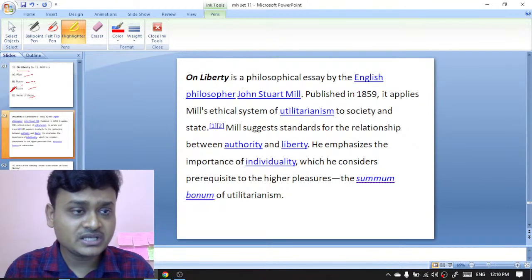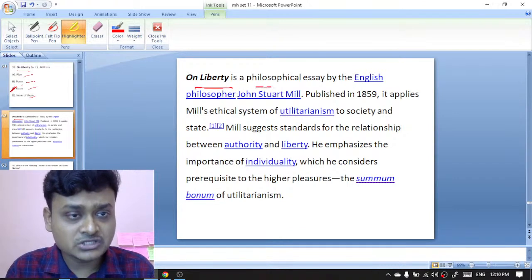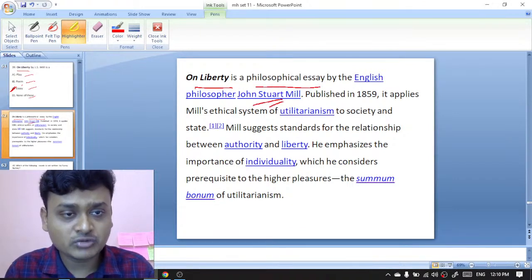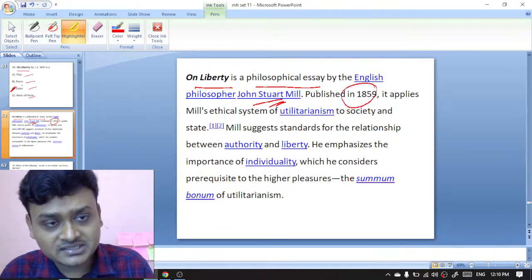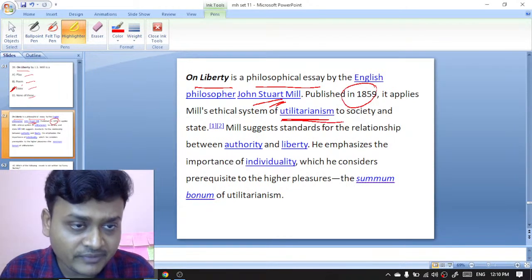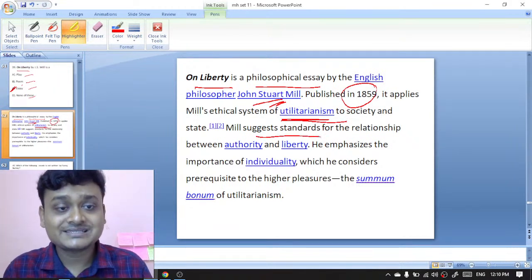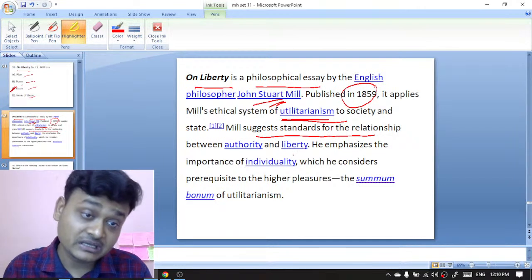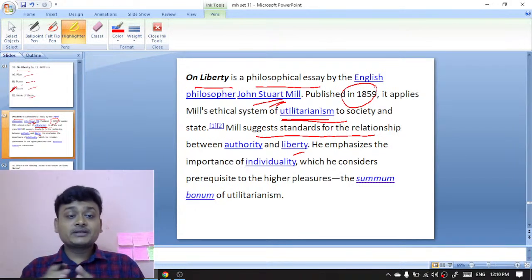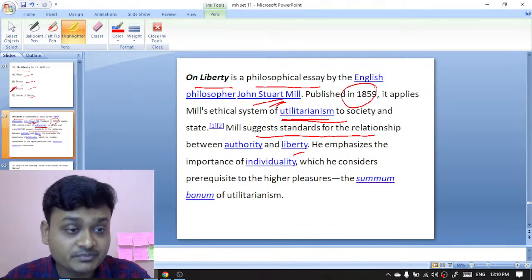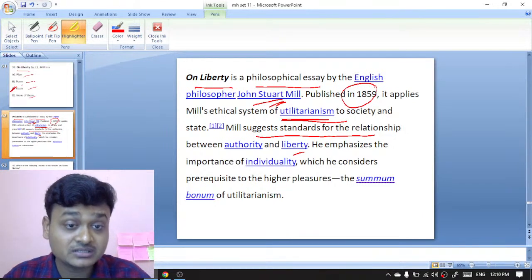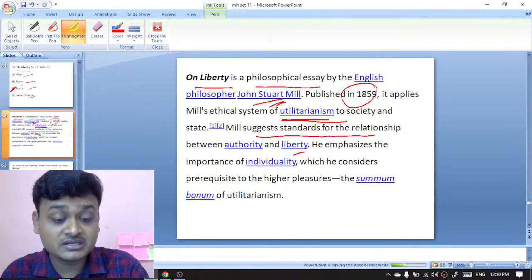Here are the explanations. On Liberty is a philosophical essay by the English philosopher John Stuart Mill, published in 1859. It applies Mill's ethical system of utilitarianism to society and the state. Mill suggests standards for the relationship between authority and liberty. He emphasizes the importance of individuality, which he considers a prerequisite to the higher pleasures, the summum bonum of utilitarianism.